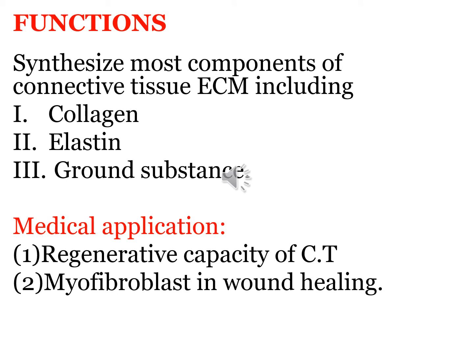So what are the functions of fibroblast? Fibroblasts are going to synthesize and secrete collagen, which is the abundant protein in the body. They are also going to secrete elastin protein as well, and they are also going to form the ground substance, the GAGs and the proteoglycan glycoproteins that comprise the ground substance. Fibroblasts have the capacity to regenerate connective tissue, and some of them are also known as myofibroblast.